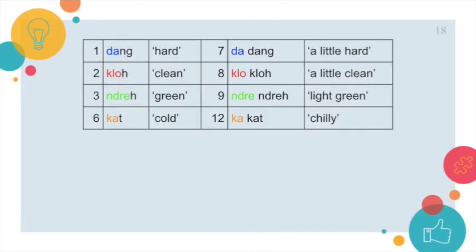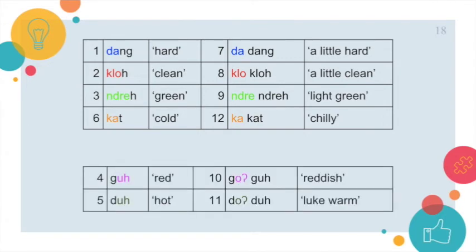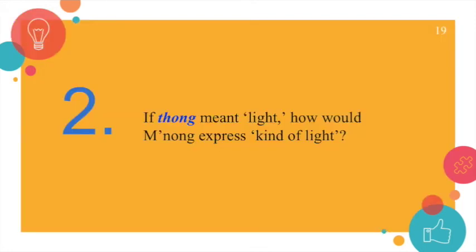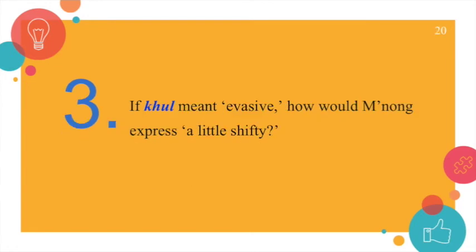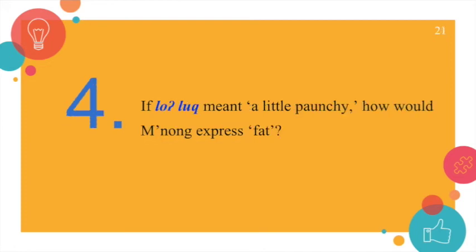Next, we notice a pattern in most of the pairs. Most corresponding weakened adjectives contain the beginning of the original morpheme up to and including the first vowel. If thong meant light, how would Mnong express kind of light? The thong. If kul meant evasive, how would Mnong express a little shifty? Ku with a glottal stop, kul.